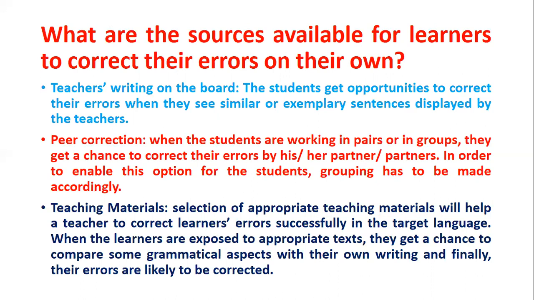If they can see good sentences, examples written by the teachers, there's a chance for the students to correct their own errors.